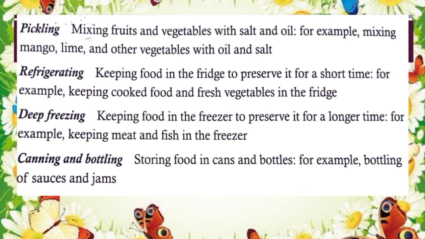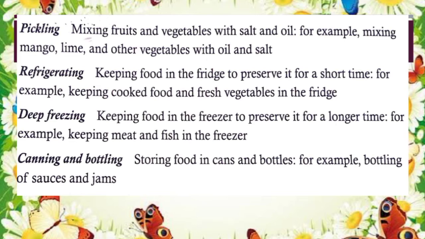Next is deep freezing method, keeping food in the freezer to preserve it for a longer time. For example, keeping meat and fish in the freezer. So through deep freezing method, we can preserve meat and fish in the freezer for a longer time.